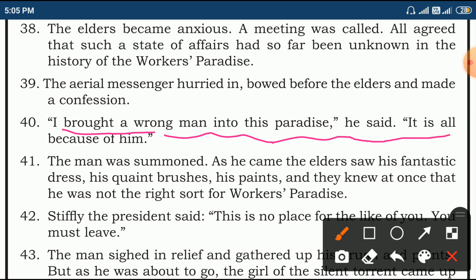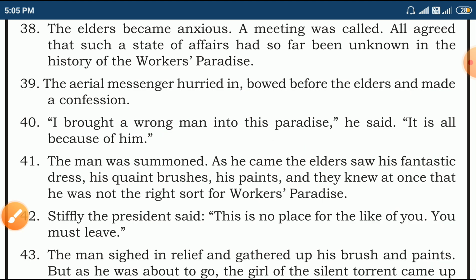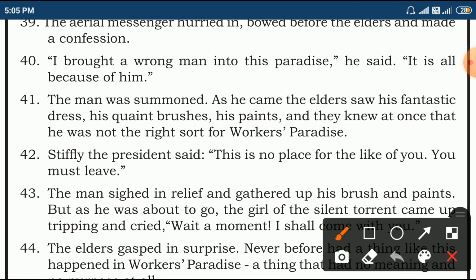He said, it is all because of him. So he didn't say it was his mistake. He used to say that the mistake is that wrong man. The man was summoned. As a result, the man was called for the meeting.